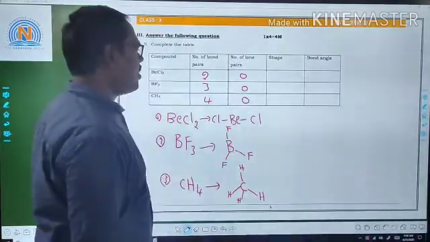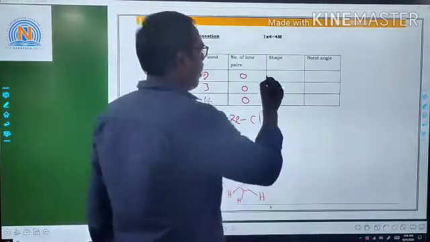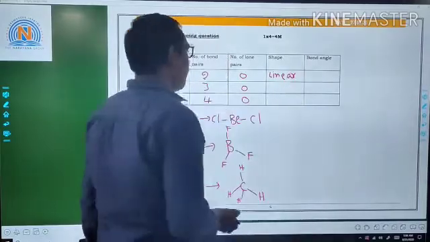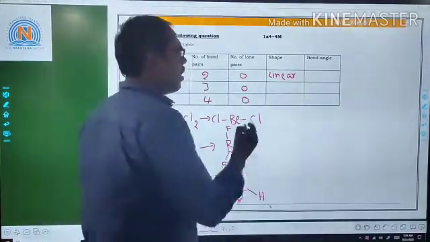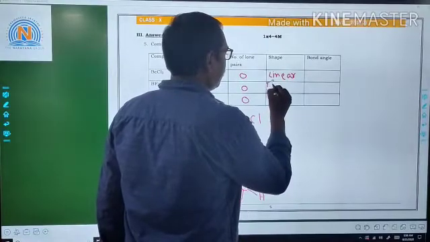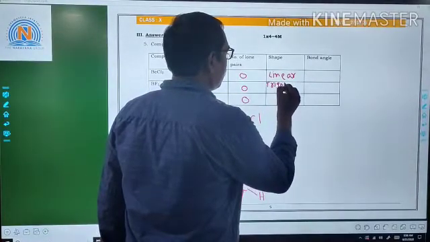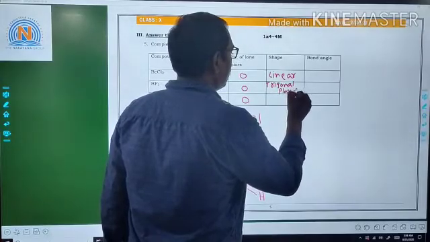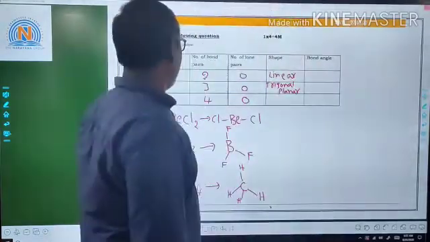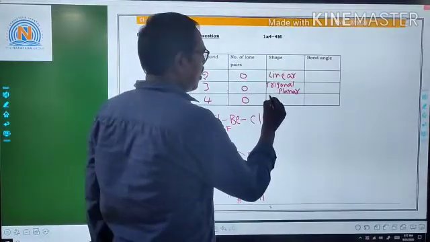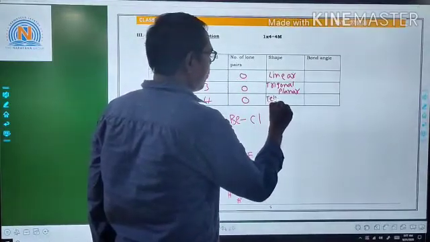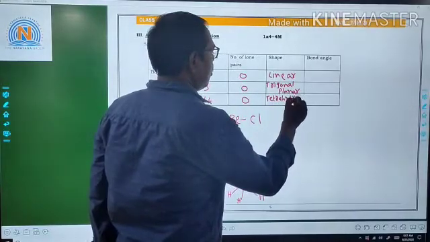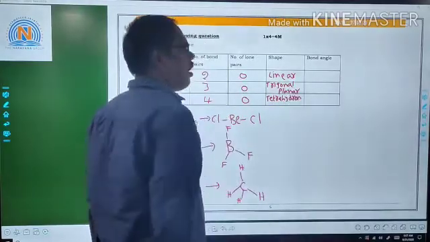Shape: BeCl2 shape is linear. BF3 shape is trigonal planar. CH4 shape is tetrahedral, or tetrahedron.